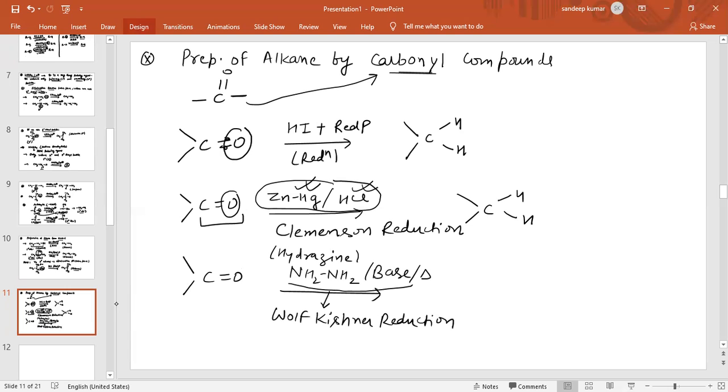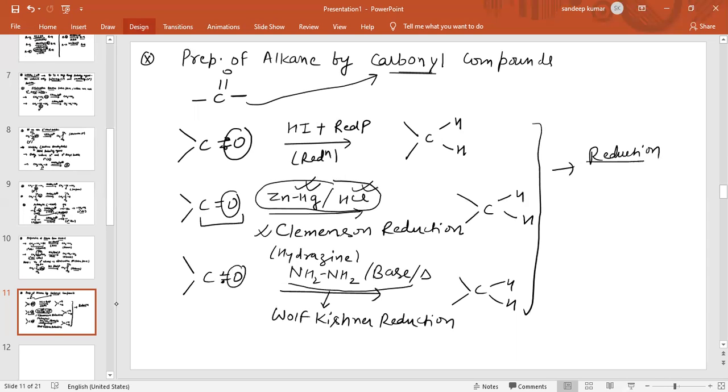Again, oxygen is removed and these two valencies are satisfied by hydrogen atoms, because of addition of hydrogen. All three reactions are basically reduction reactions. Reduction means addition of hydrogen. When we use acidic medium, zinc mercury amalgam in presence of HCl, we call the reaction Clemmensen reduction. If we use hydrazine in presence of base, the reaction is called Wolff-Kishner reduction, with removal of oxygen and addition of hydrogen.